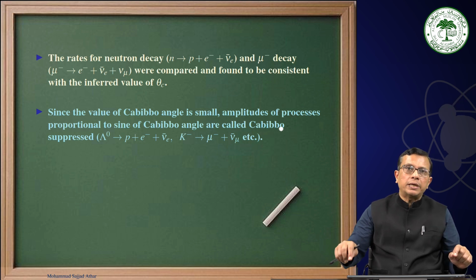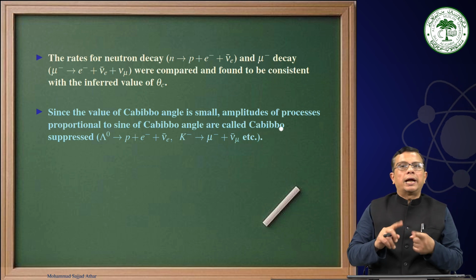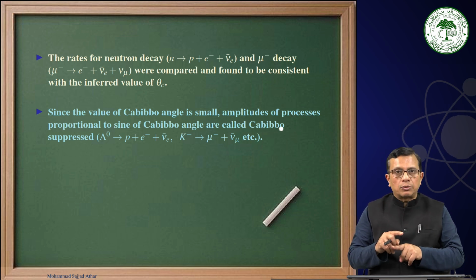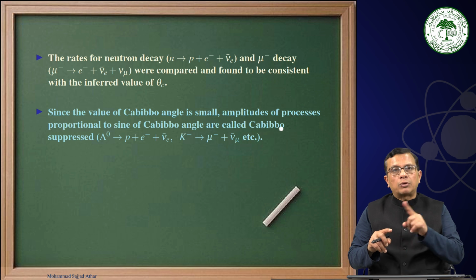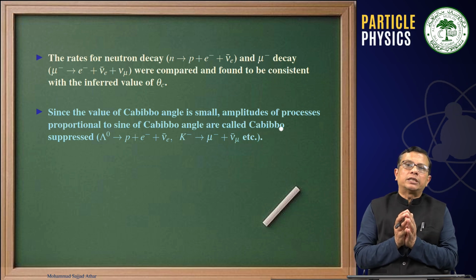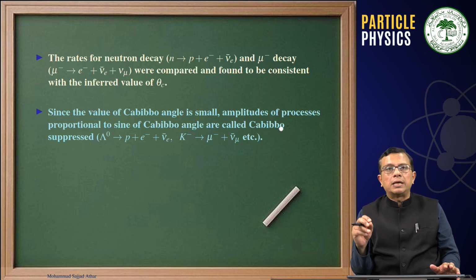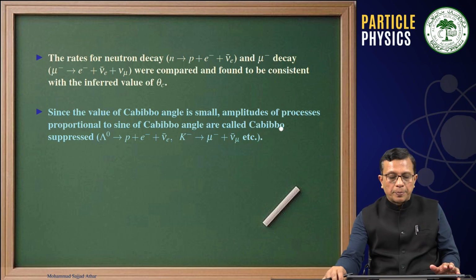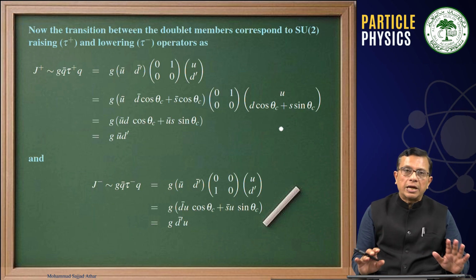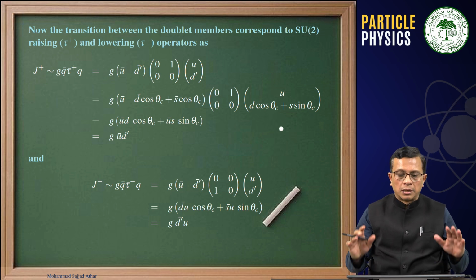Now, the important point is that when we have sin θ_C at the vertex, at the square level, the matrix element squared is sin² θ_C, and that will be sin² 13.1 degrees. And if we consider that sin² 13.1, then we can understand why lambda and kaon decays are suppressed in comparison to neutron decay and pion decay. This is what we had discussed till now, and let us start today's lecture from this point.